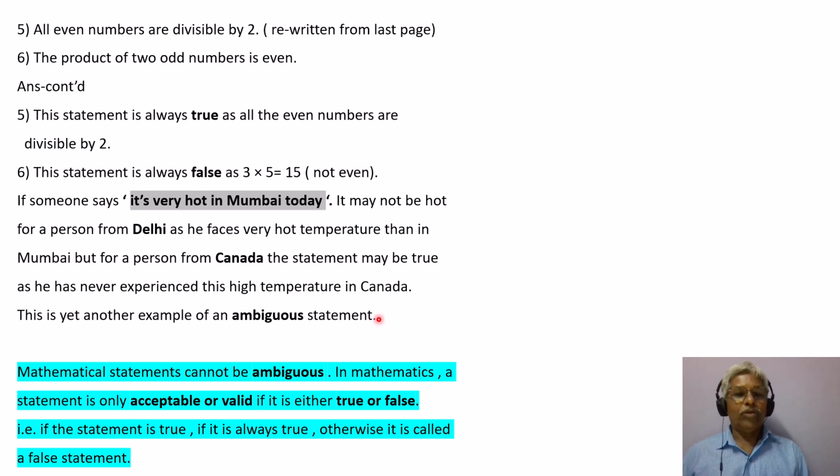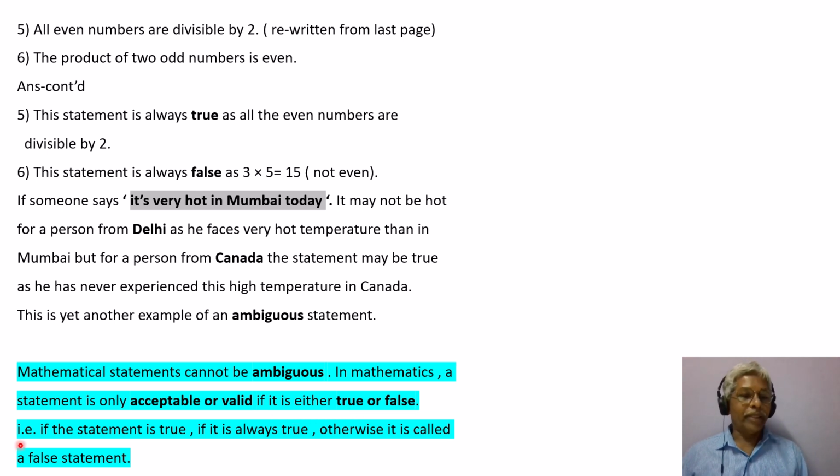Now try to understand this statement very carefully. I'm just reading it. Mathematical statements cannot be ambiguous. Like this, in mathematics, a statement is only acceptable or valid if it is either true or false.